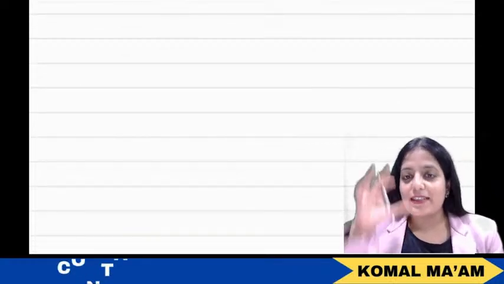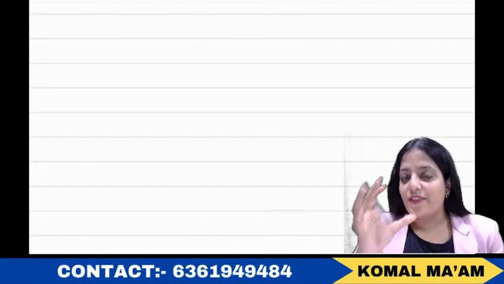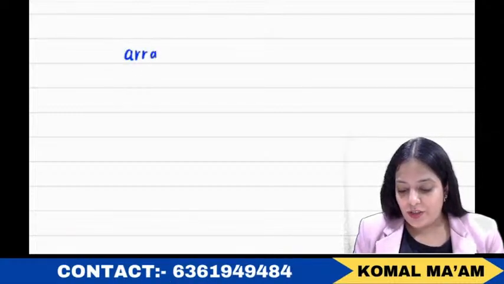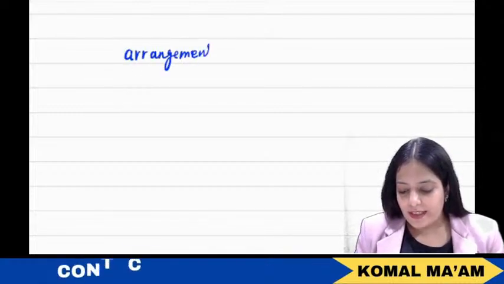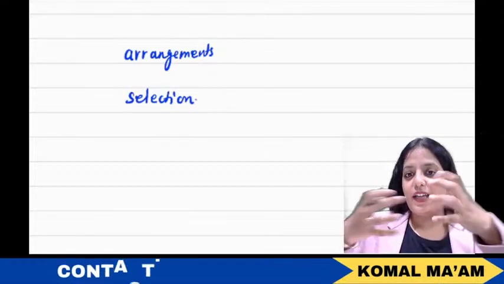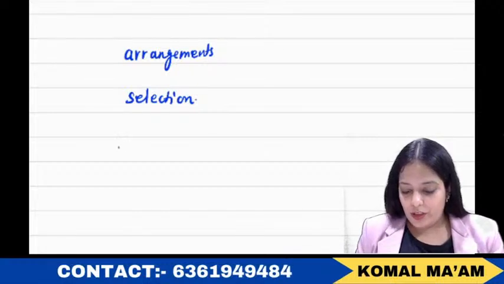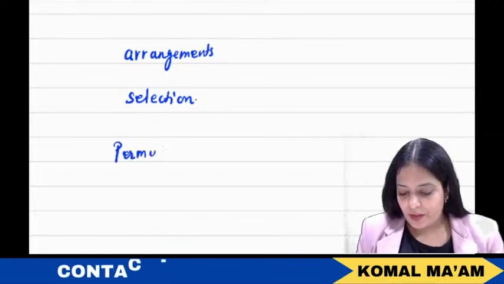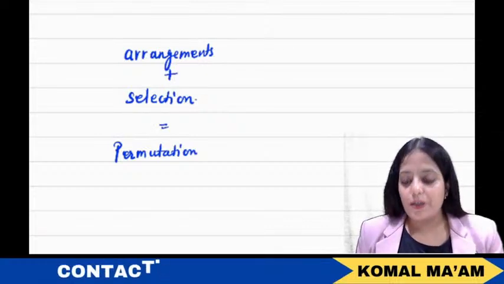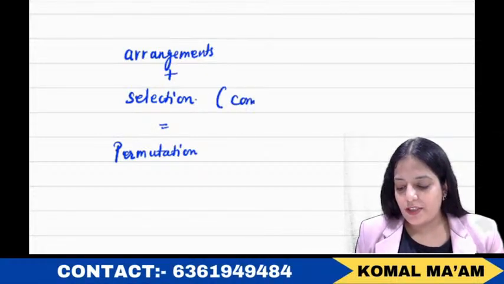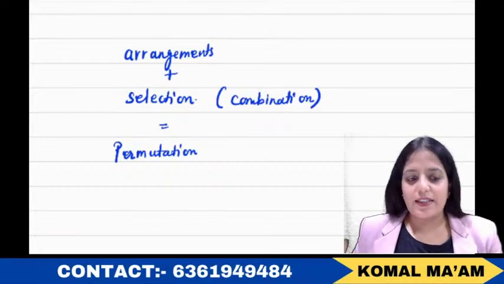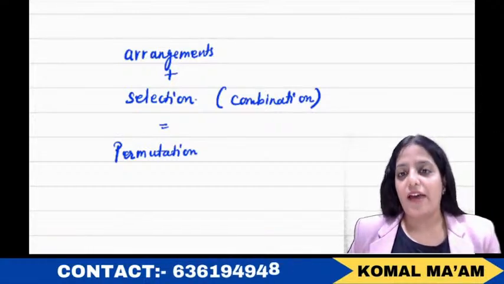So in this chapter you need to be very clear with the three terminologies. First is arrangement, the second is selection, and when arrangement and selection happen together, we call it permutation. So arrangement plus selection is equal to permutation. Selection, we call it sweetly as combination. We'll simultaneously understand how to do the questions. Let's have a look at the questions.